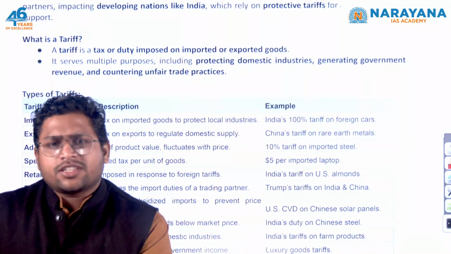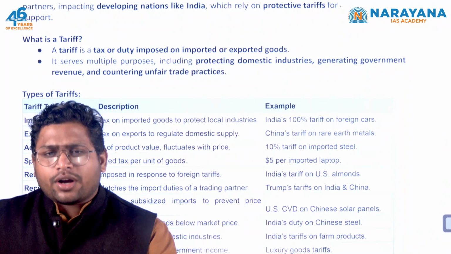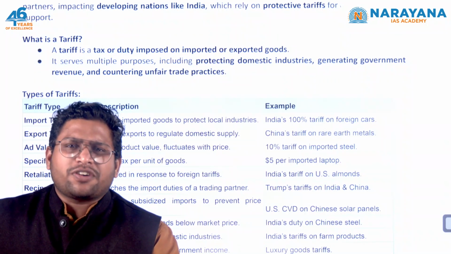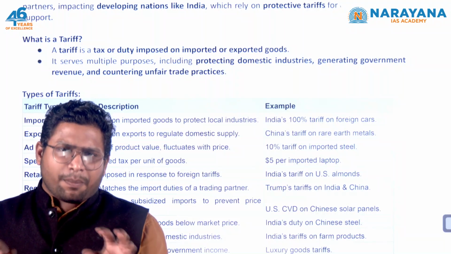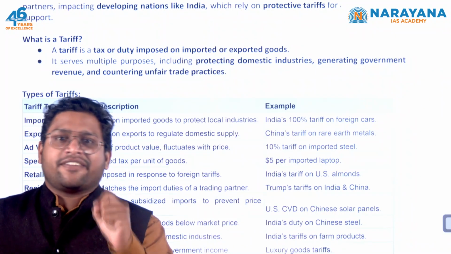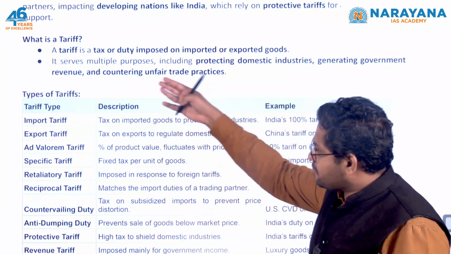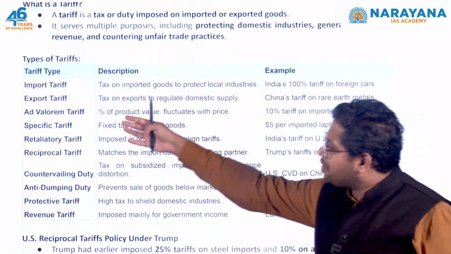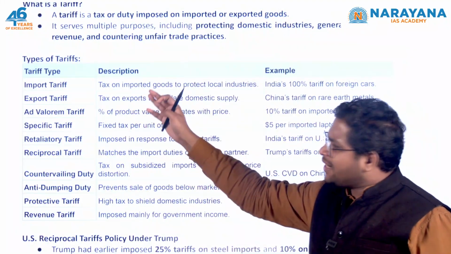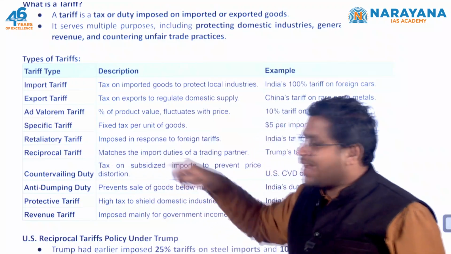Whenever you are importing something or exporting something, if your government applies some kind of tax on you, taking additional money from you, that tax is called a tariff. Now this tariff could be of different types: import tariff, export tariff, specific tariff, retaliatory tariff, all these. One of those categories is this reciprocal tariff.